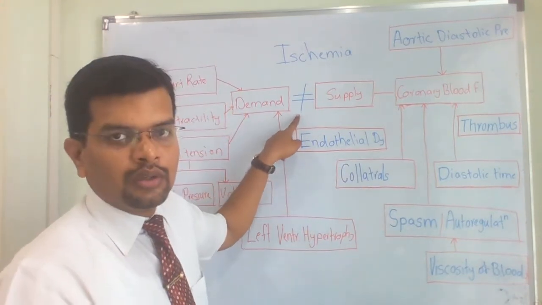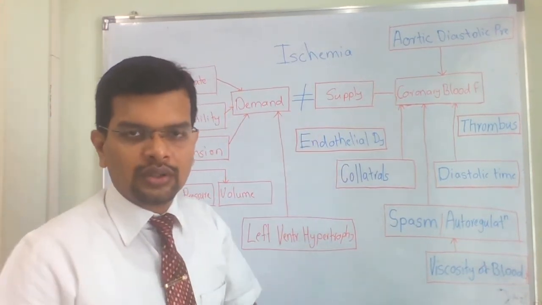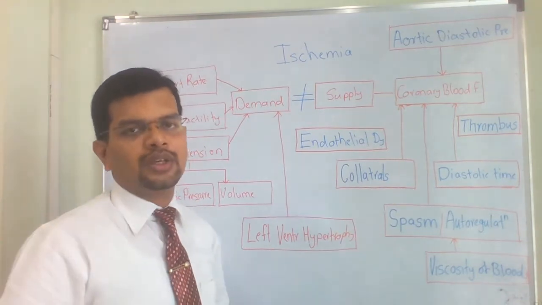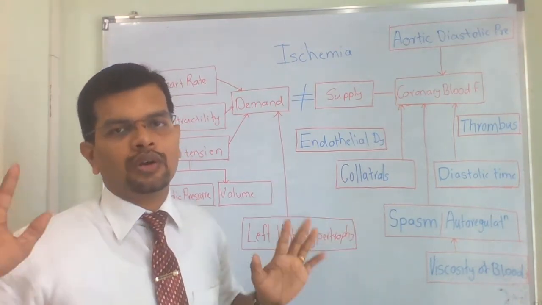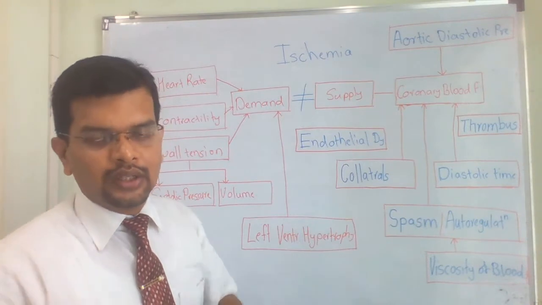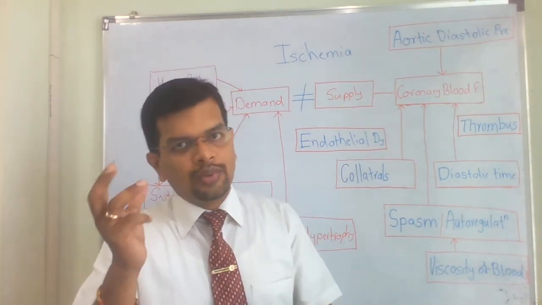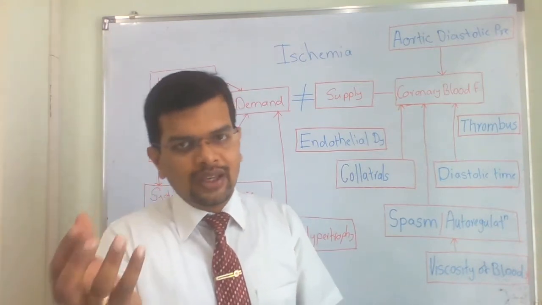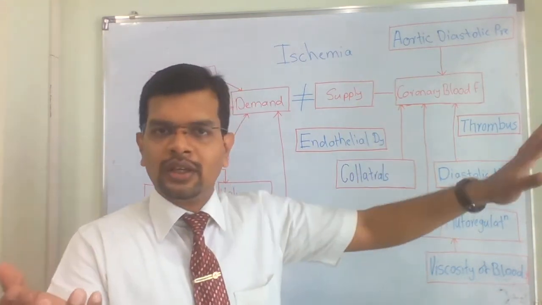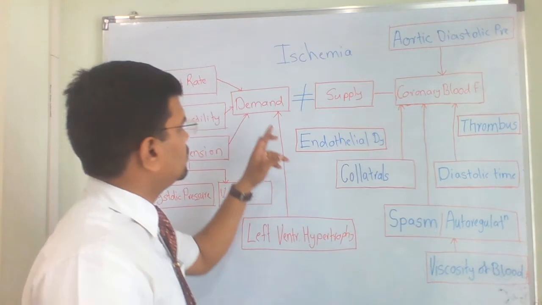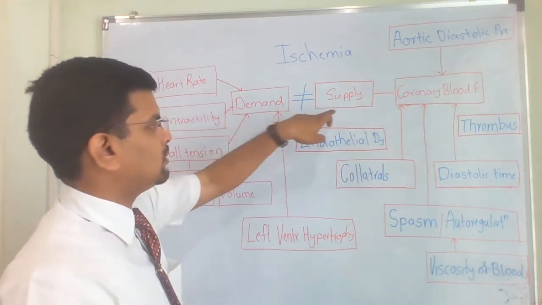So remember, in cardiology or in health sciences, the most important thing is whether demand is fulfilled or not. If it is not, then there is a problem. These are relative terms. Supply is a relative term. It has to be coordinated, or it should be equal to the demand. If it is not there, then there is a problem. So ischemia is the same. It is imbalance between demand and supply.